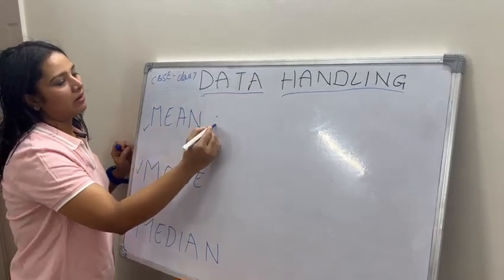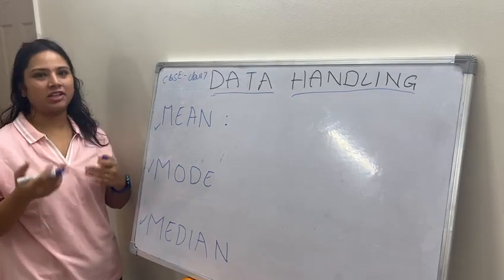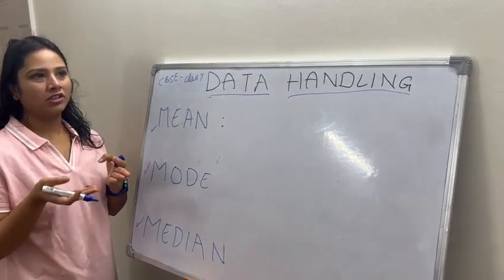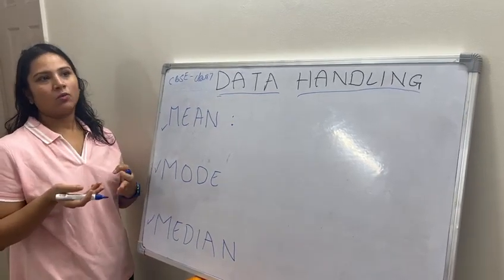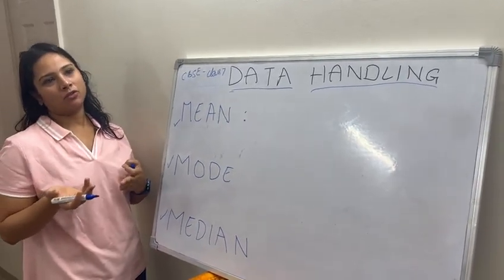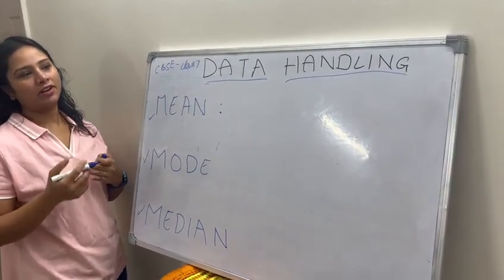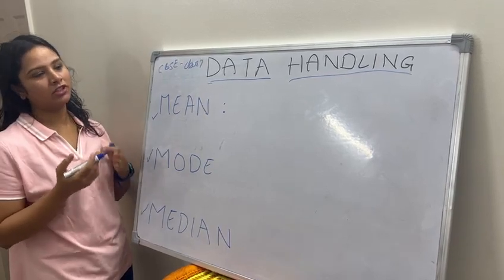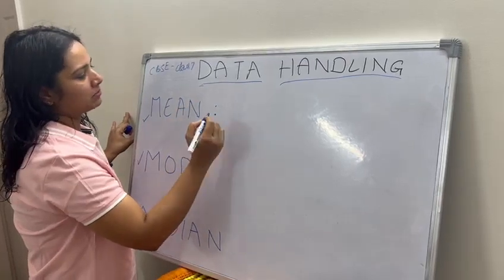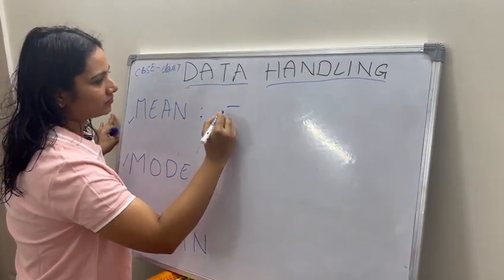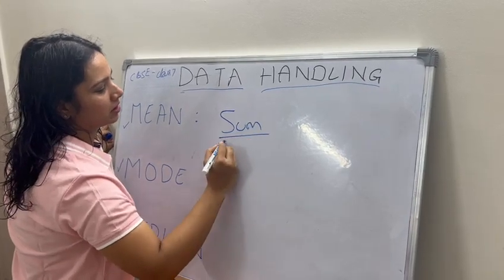When we have to take an average, this average is a term we keep listening to. Say in a hostel there are 30 boys and they eat rotis. One might eat 3 rotis, one might eat 4, one might eat 2. So we have to take the average to understand how many rotis to cater to these boys. So there comes the average. The mean can be explained as sum by total number.